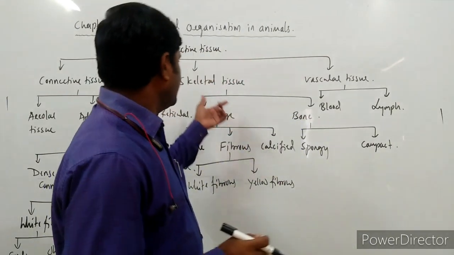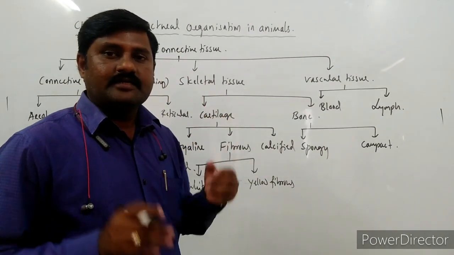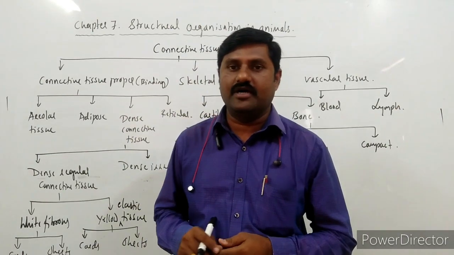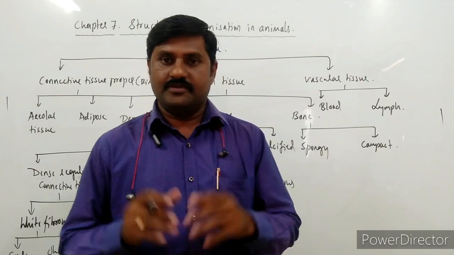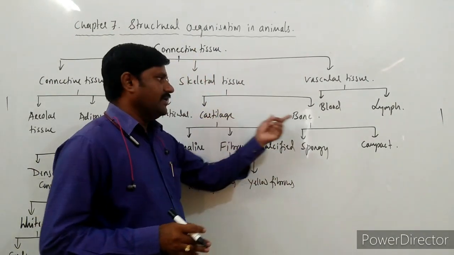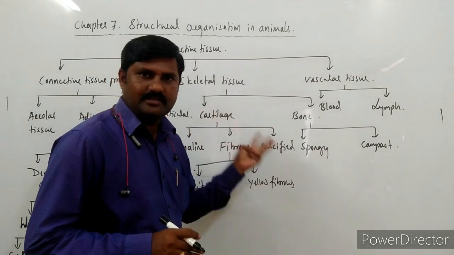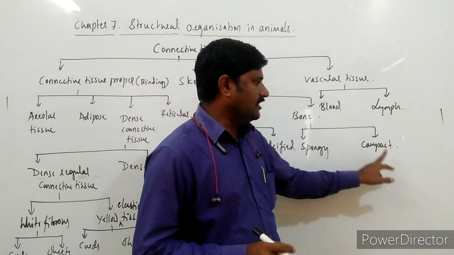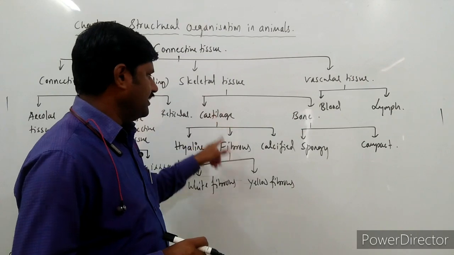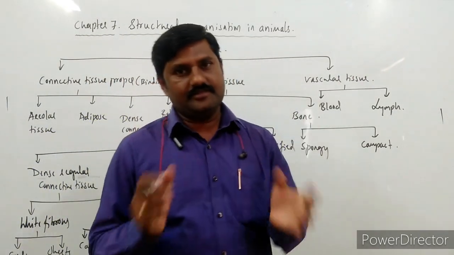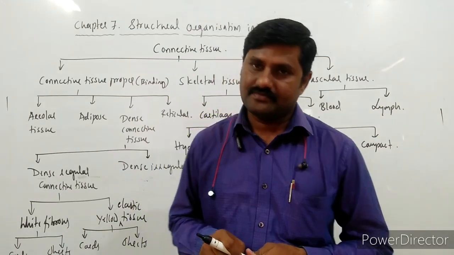In the same way, skeletal tissue, as the name suggests, is the skeletal system of the body, made up of cartilaginous tissue and bone tissue. That is why there are two types, cartilage as well as bone. In cartilage, hyaline, fibrous, calcified are the three kinds, and then spongy bone as well as compact bone. White fibrous and yellow fibrous cartilage are divided in fibrous. This is how the broad classification of these connective tissues takes place.